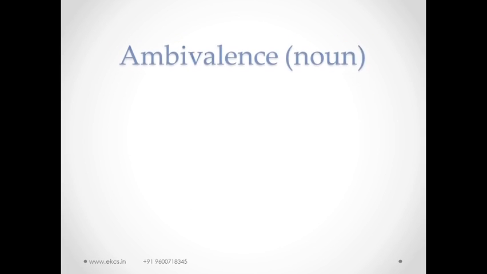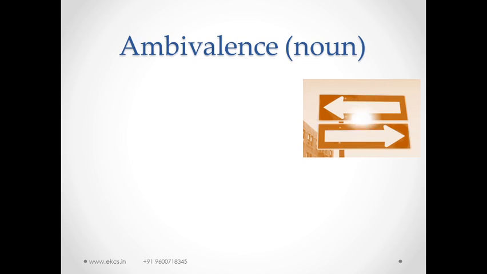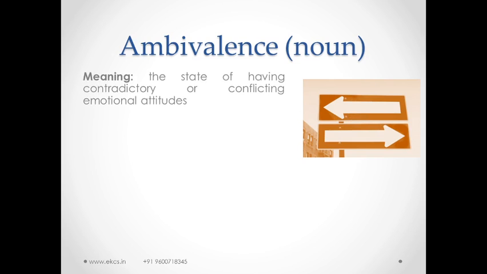Next word: ambivalence. It's a noun. There's a confusion whether to go in the left side or right side. So it is a contradiction or conflicting emotional attitude. Ambivalence means the state of having contradictory or conflicting emotional attitudes. It is an emotional attitude.